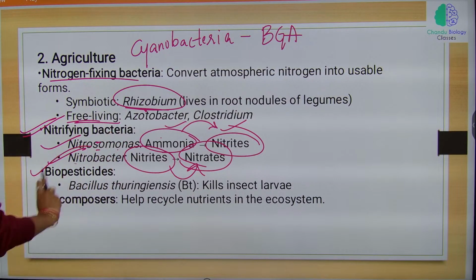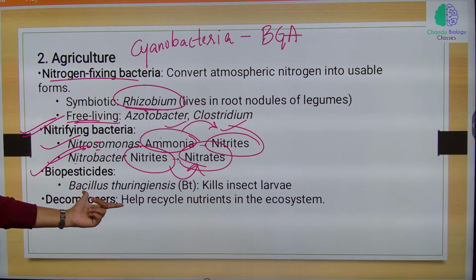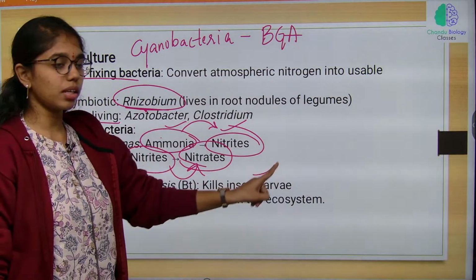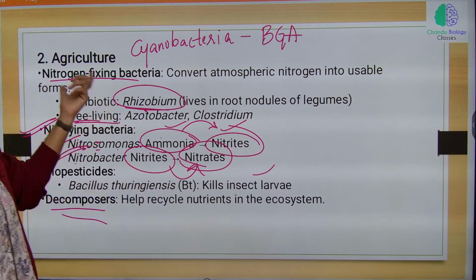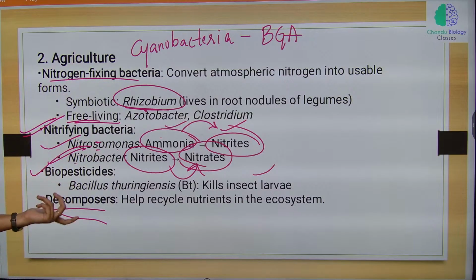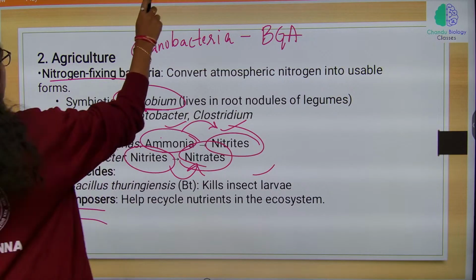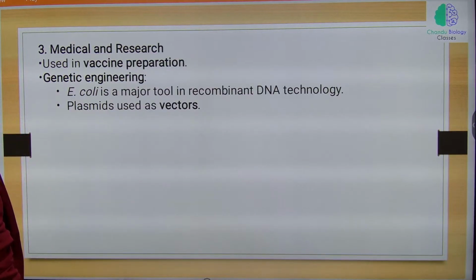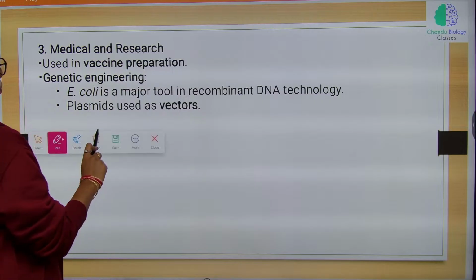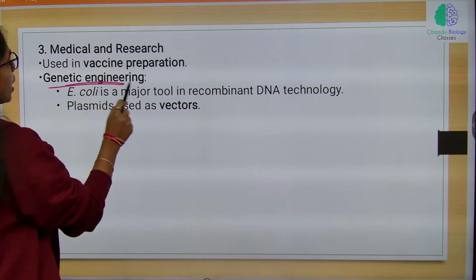Next, biopesticides. Bacillus thuringiensis is used to kill insect larvae, and then decomposers. This will help to recycle nutrients in the ecosystem. So, these are the usage of bacteria in agriculture. And next, medical research. This is used in vaccine preparation. Bacteria are used in vaccine preparation and in genetic engineering as well.